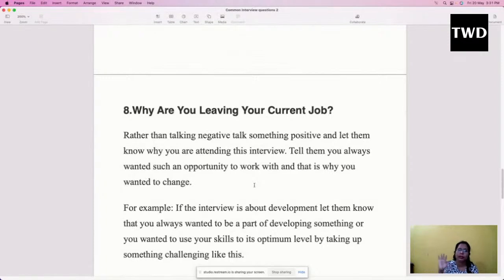Don't try to satisfy the HR people. First of all, whenever you're going to give any interview, think in your mind whether I am eligible for this position, whether I possess all those skills which they are asking for. After that you need to prepare yourself accordingly, and then only you go for the interview.